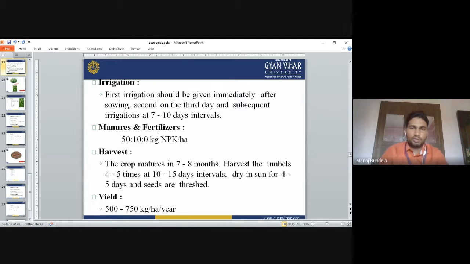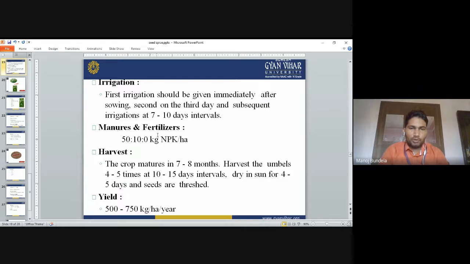Irrigation: first irrigation should be given immediately after sowing, the second irrigation on the third day, and subsequent irrigation at 7 to 10 days interval. Manure and fertilizer: 50-10-0 means potassium is not required. We have to apply 50 kg of nitrogen and 10 kg of phosphorus.